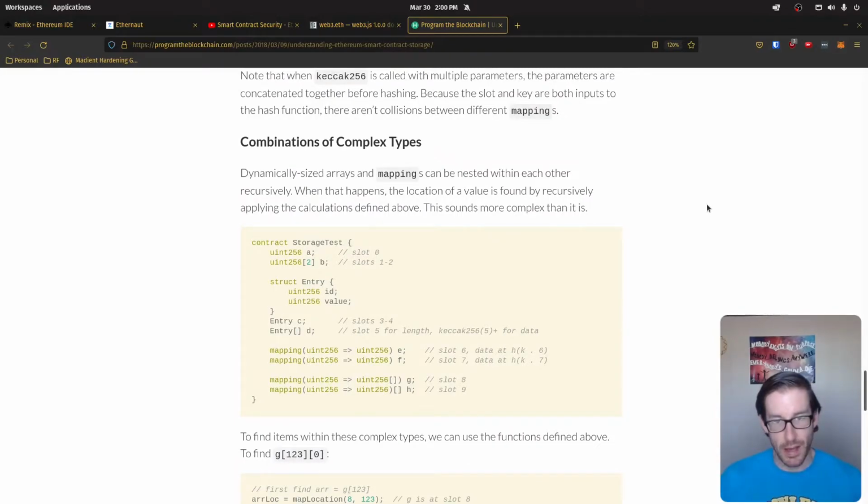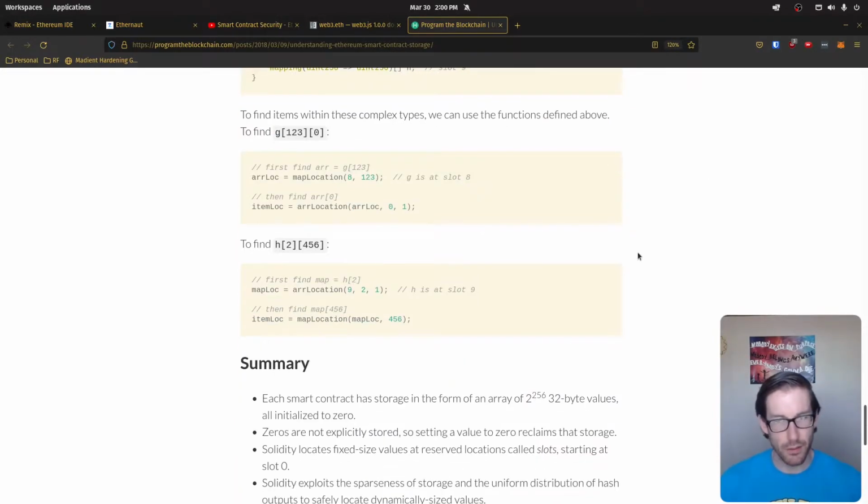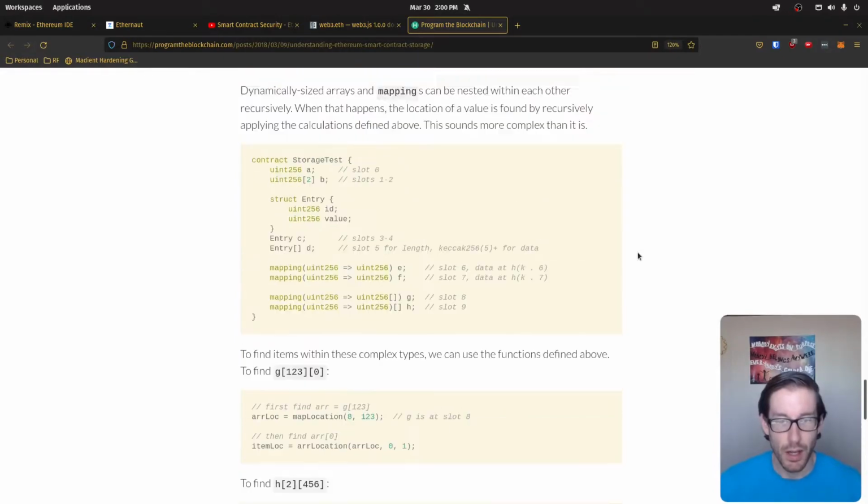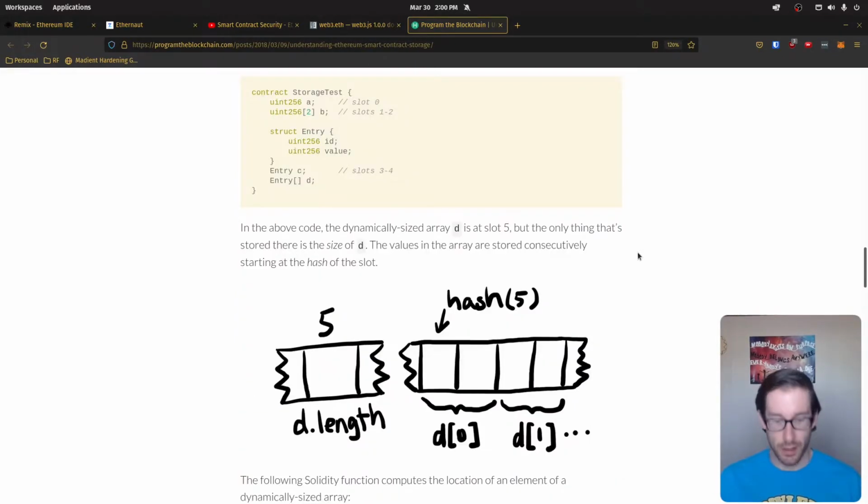It's mappings that have structs inside of those, or structs that have mappings inside of those, whichever one. And it kind of walks you through a really good explanation of how to understand that stuff. So I recommend reading this.